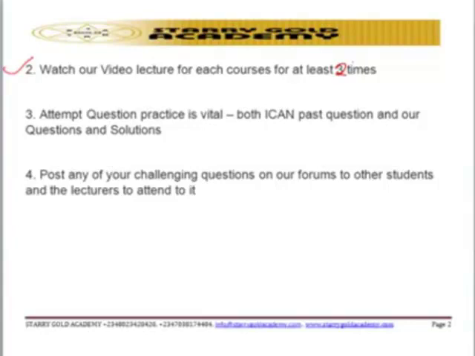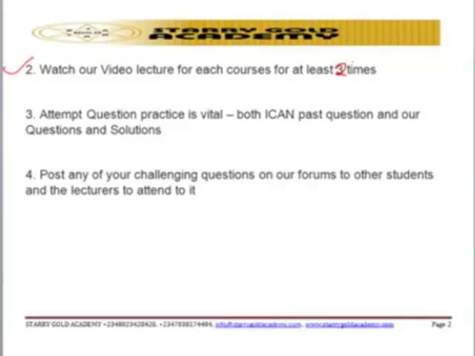Go through the chapters, go through the parts. If you are able to go through the chapters and the parts, you will know what is happening in quantitative techniques. You know that we have different topics under the heading quantitative techniques in business. So if you watch the video lecture at least 2 times, both the chapters and the parts, you will know what they are trying to pass on in the course itself.